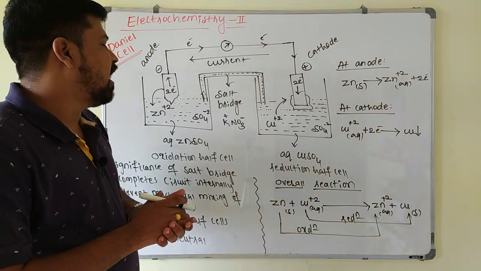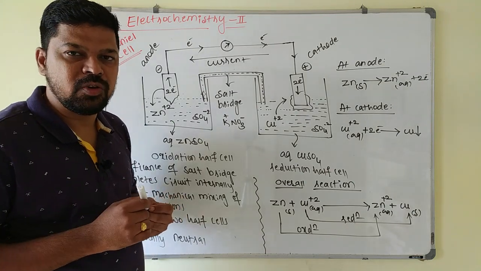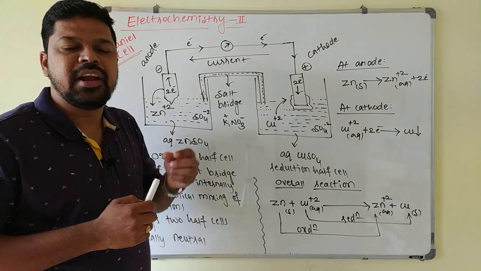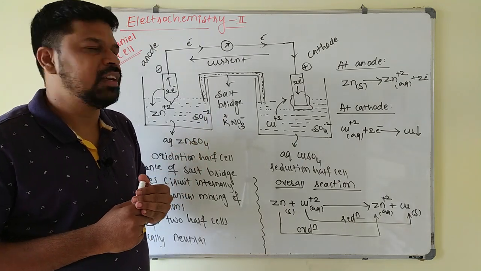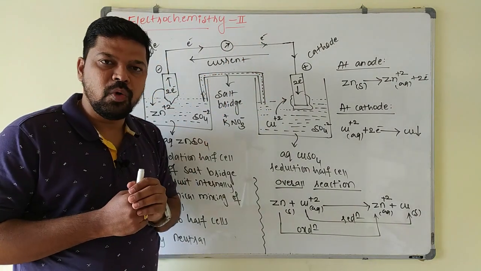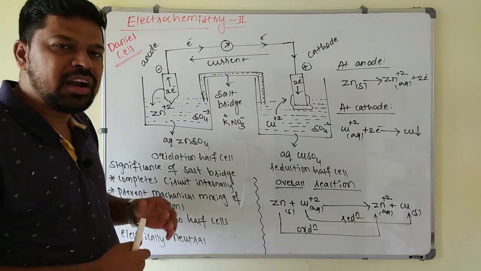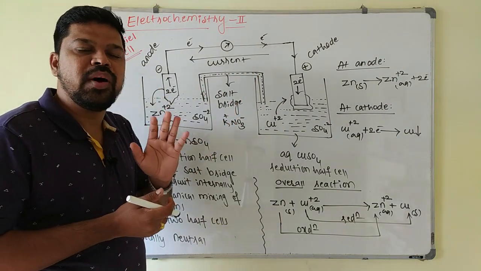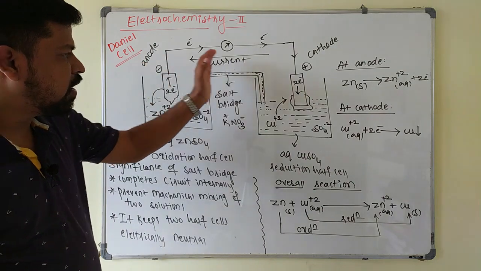The next point is the galvanic cell. Already we know that whenever a conducting rod is kept in an electrolytic solution of its own ion, it acquires a positive or negative charge, and the potential developed on the conducting rod is called the single electrode potential. Whenever 2 single electrodes are connected externally with a wire through a voltmeter, and the internal circuit is completed by a salt bridge, then current starts flowing from higher potential to lower potential. Such a representation is called a galvanic cell or voltaic cell. An example is the Daniell cell.